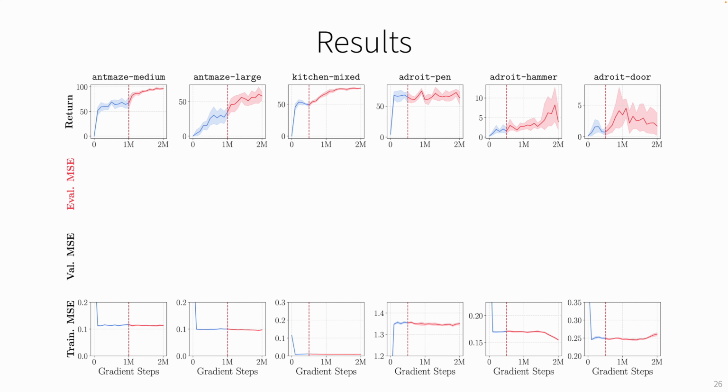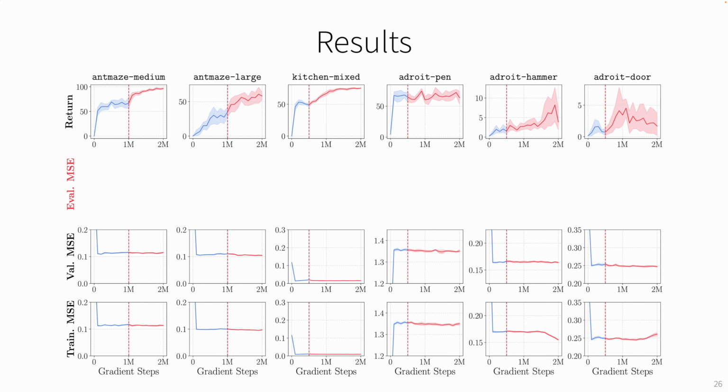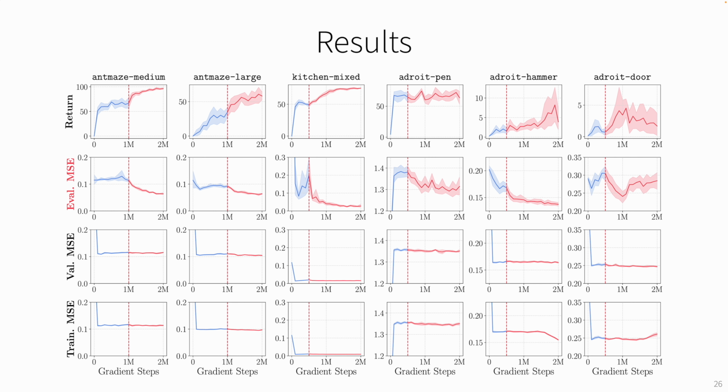And first we measure training MSE. And actually the result is kind of interesting. So we can see that at the very beginning, the training MSE very quickly drops to a very low value, and then it completely flatlines even with additional online data. The same for evaluation MSE. But if we measure evaluation MSE, then actually we can see that the trend is quite different. And actually the correlation between the performance and evaluation MSE metric is pretty remarkable.